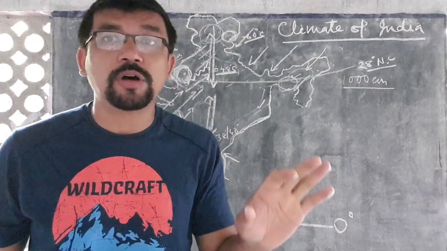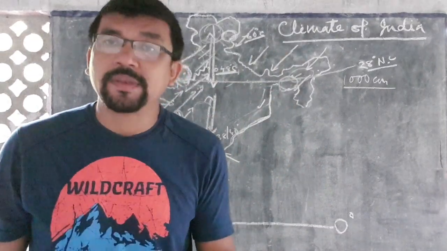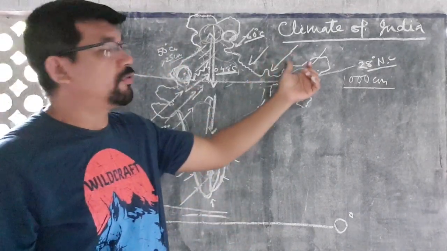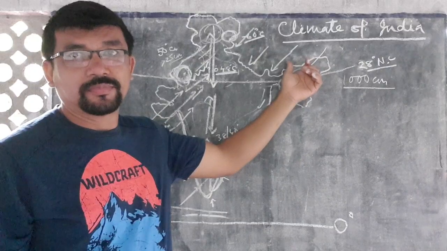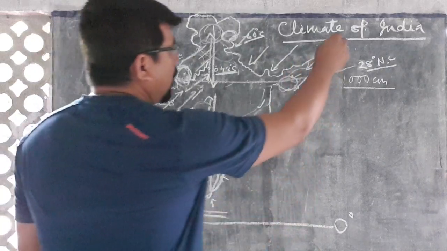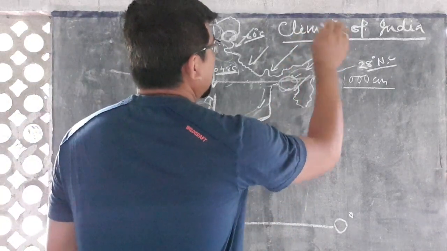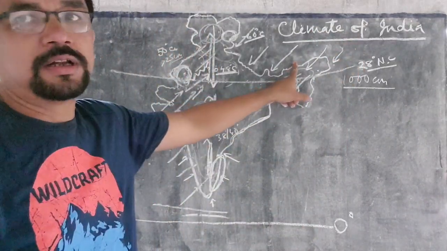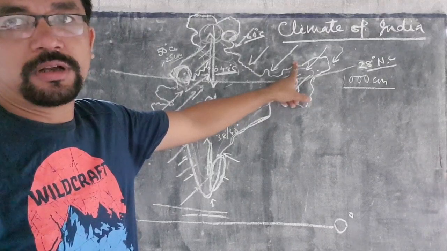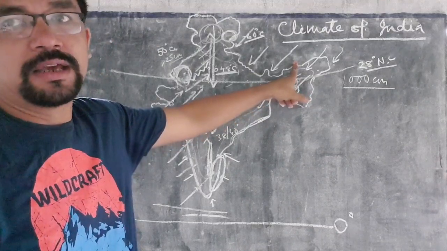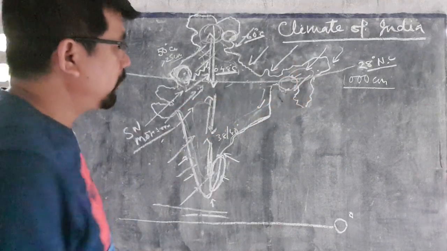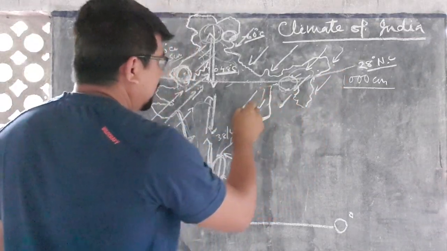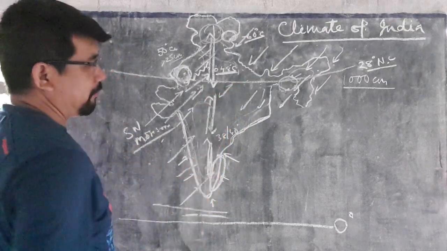There is no source of water in Central Asia. Therefore, there is no moisture in this northeast monsoon. The wind is coming from the northeast direction, therefore it is called the northeast monsoon, and it is also called the winter monsoon. It generally comes in winter season.